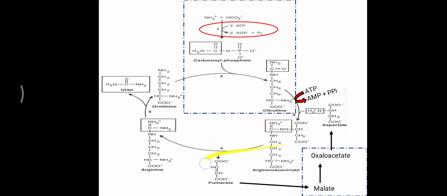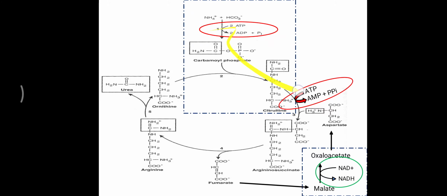But whenever this fumarate is generated and goes back into the TCA cycle, during this step NADH is generated. This NADH can be diverted to the electron transport chain, and from one molecule of NADH, 2.5 ATP are generated.